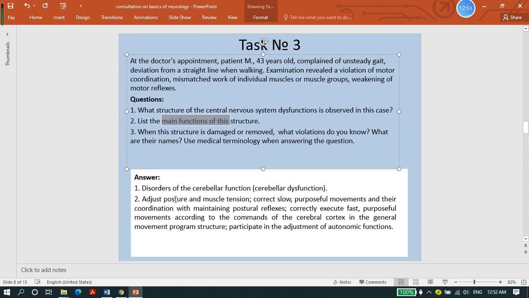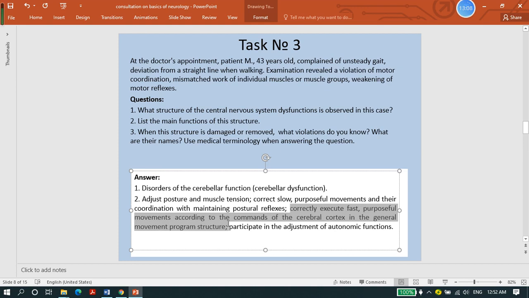The functions of the cerebellum: it adjusts posture and muscle tension, corrects slow and purposeful movements and their coordination while maintaining postural reflexes. It correctly executes fast purposeful movement according to the commands from the cerebral cortex in the general movement program, and it participates in some adjustment of autonomic functions.